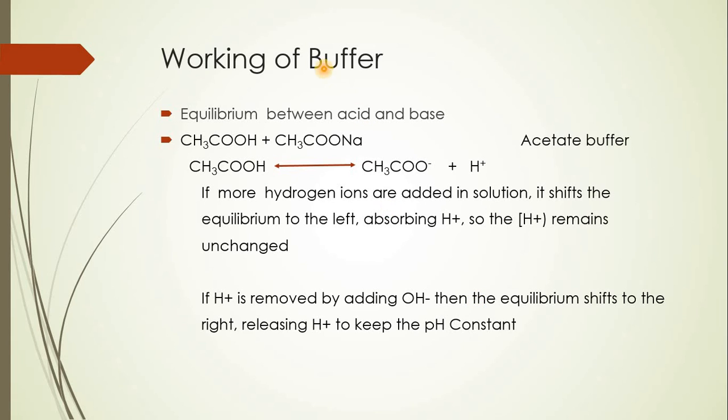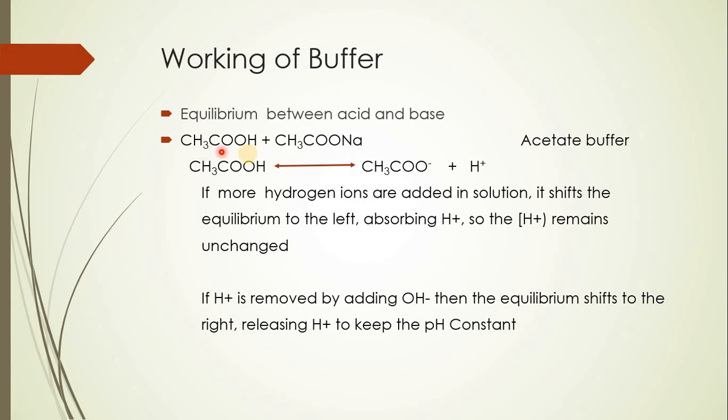Now let us focus on the working of a buffer. These buffers bring about equilibrium between acid and base. To understand this equilibrium, I have taken an example of acetate buffer, which is made by acetic acid and the sodium salt of acetate, that is sodium acetate.